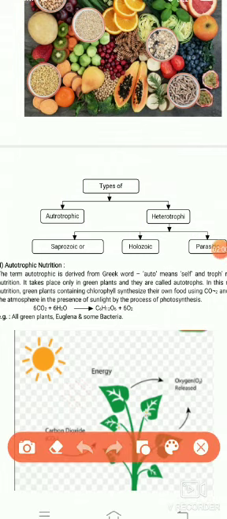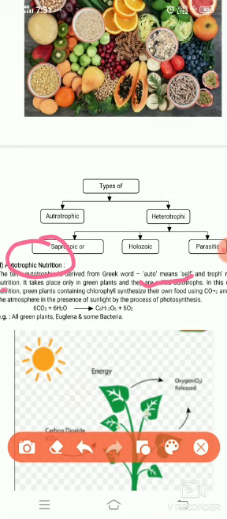The very first mode of nutrition is autotrophic nutrition. The word autotroph has been derived from Greek words, where auto means self and troph means nutrition.